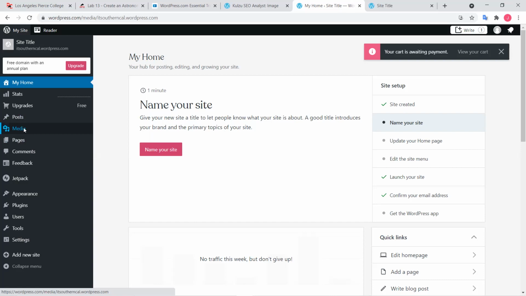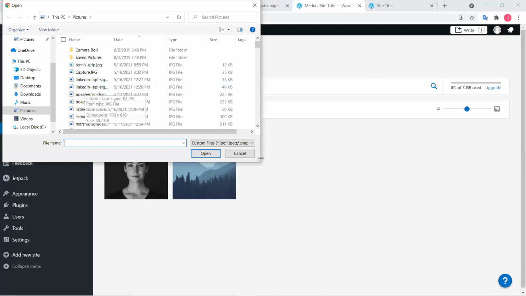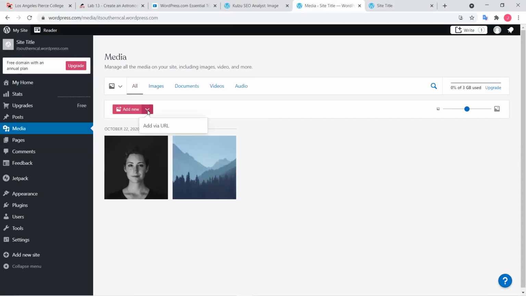And then for media, you can add new. For example, you can add from your computer, or you can do a search for an image from Google search. You can add via URL, for example, right here.